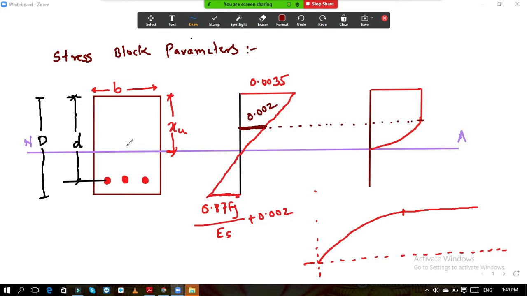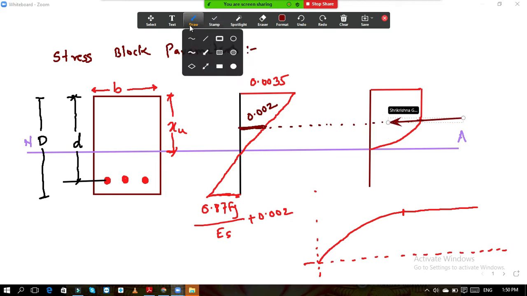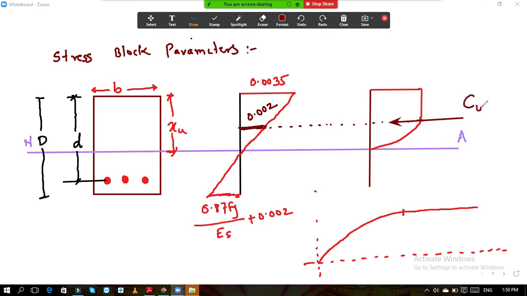Generally the fibers above the neutral axis are subjected to compression, and below the neutral axis tension is there. So I will show over here the compressive force. This represents the compressive force due to the concrete, because the fibers above the neutral axis are generally subjected to compression. We give this the name Cu. This is your Cu, compressive forces.